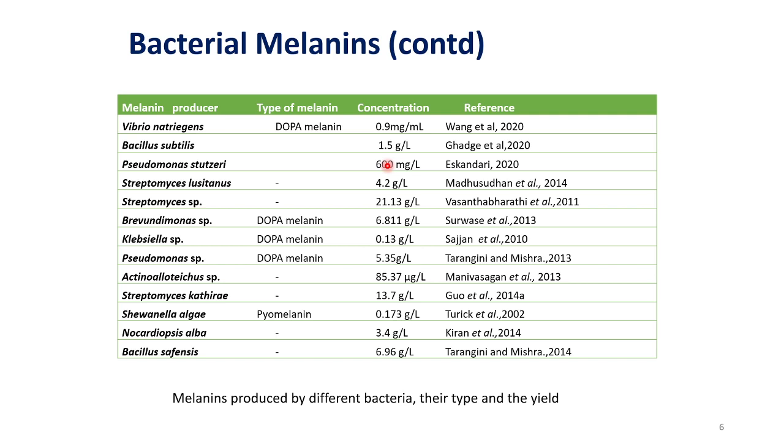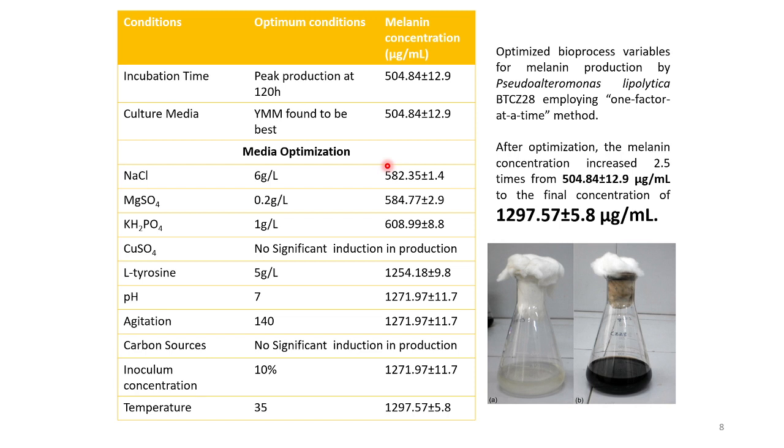My research mainly found a Pseudomonas, one of the major better producers I have found, which produced 1297 microgram per ml of melanin after one-factor-at-a-time optimization.